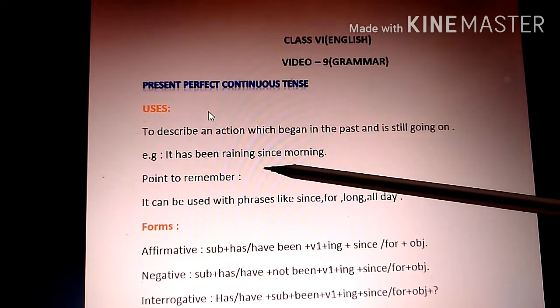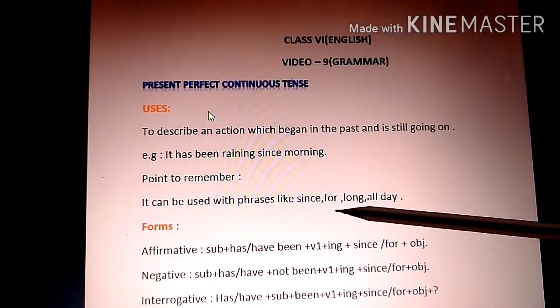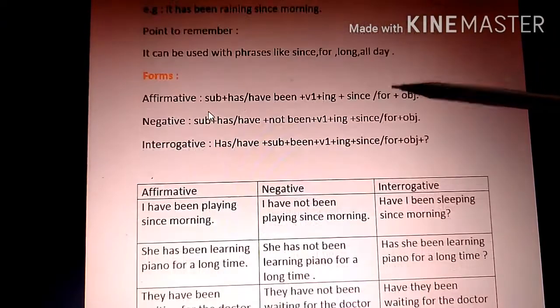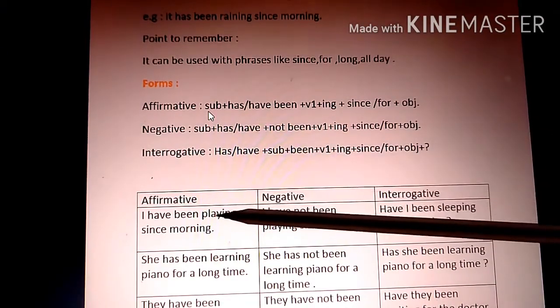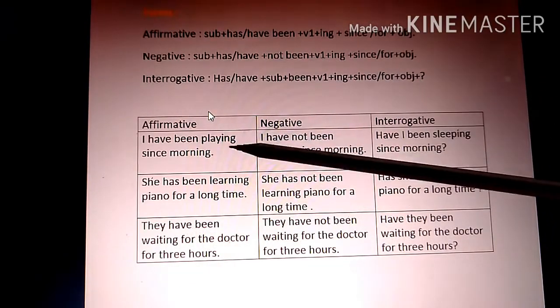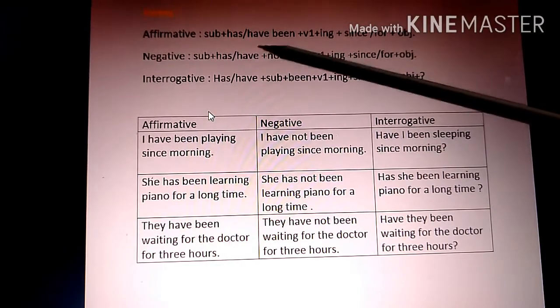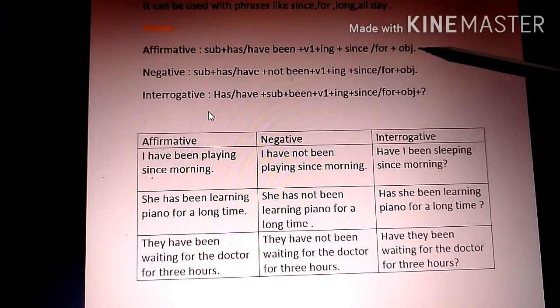The points which you should be remembering while doing present perfect continuous tenses, basically the phrases like since, for, long, all day, these are present in these kind of sentences. Let's see the forms. Now you have learned all the forms, you know what kind of forms we do in present tense. So first is affirmative. Affirmative, the rules are subject plus has been or have been plus V1 plus ing plus since or for plus object.